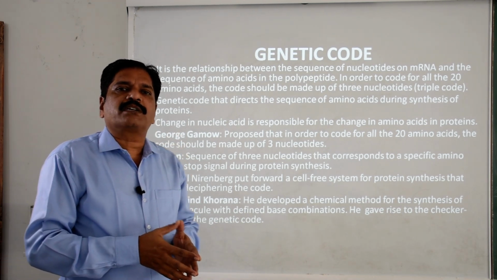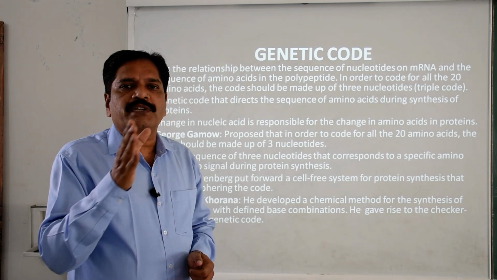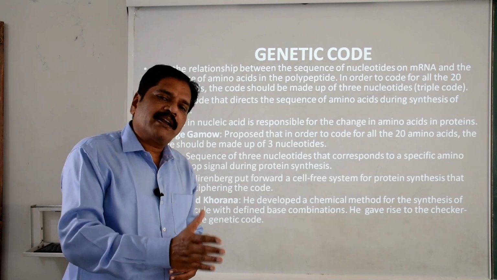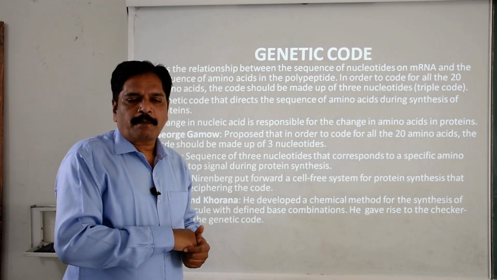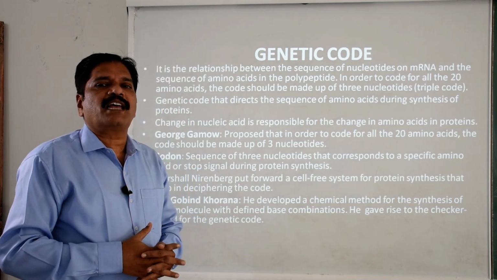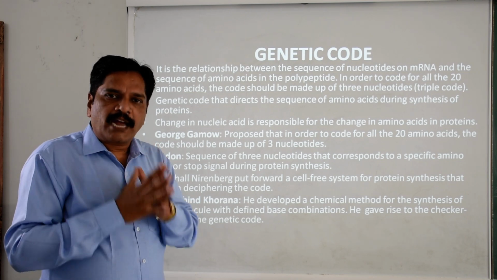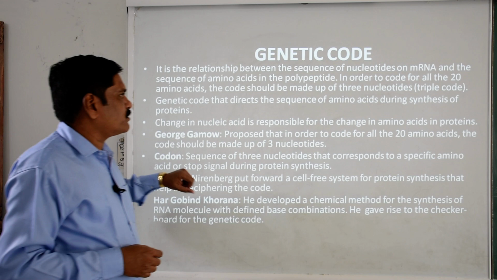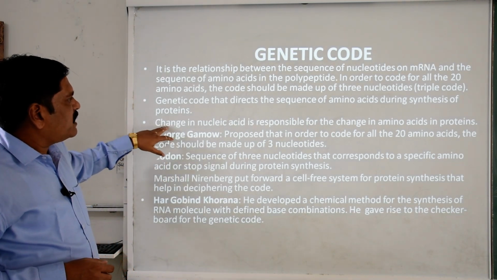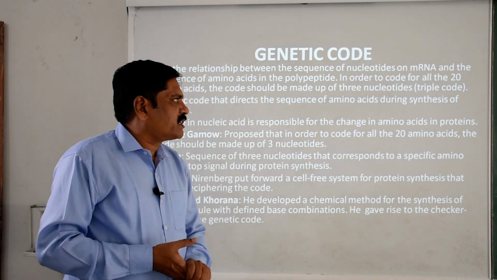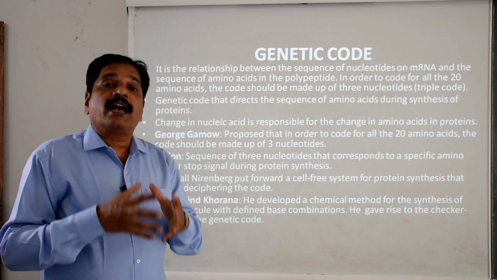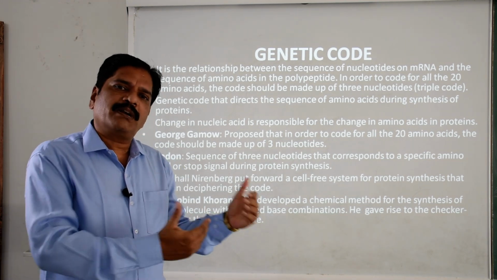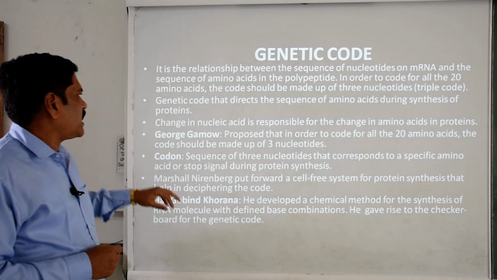During transcription, DNA produces mRNA, and in translation, this mRNA carries the information to the cytoplasm. Here, with the help of ribosomal RNA and tRNA, it produces the protein series, clear. Now, a change in the nucleic acid is responsible for a change in the amino acids in proteins, and it will change the nature of the protein, which we simply call mutation.